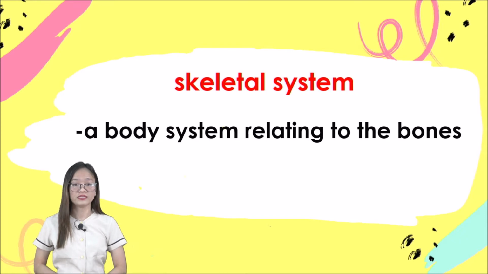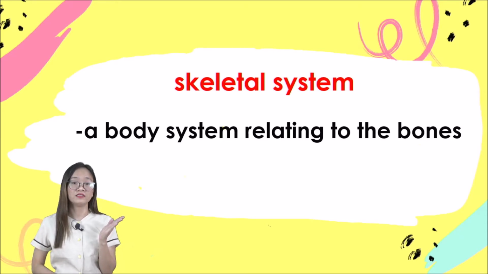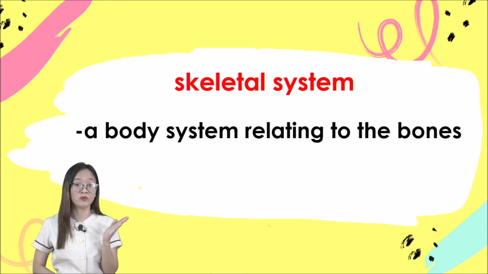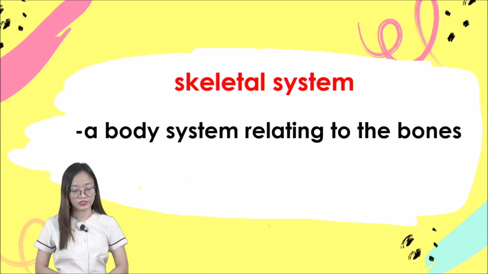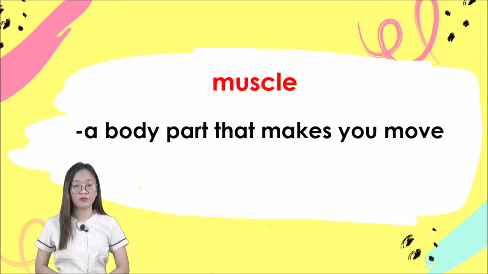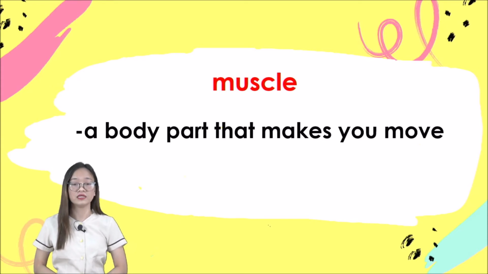Next one is the skeletal system. When we say skeletal system, class, it is a body system relating to the bones. Again, it is a body system relating to our bones. Okay, next, we have the muscle. When we say muscle, class, it is a body part that makes you move. Again, the muscle is the body part that makes us move.